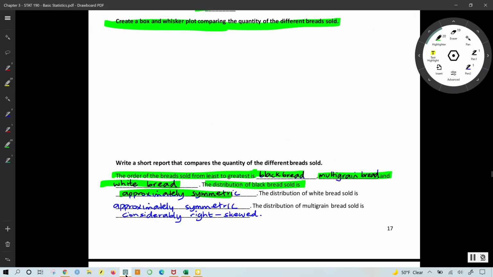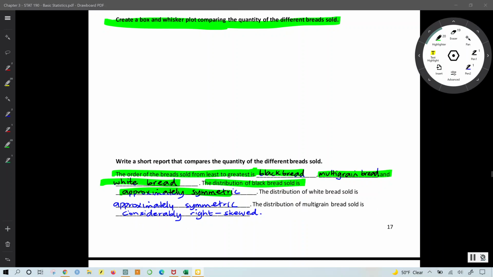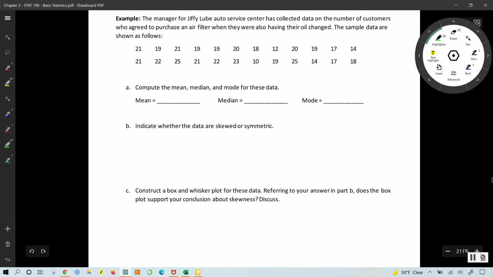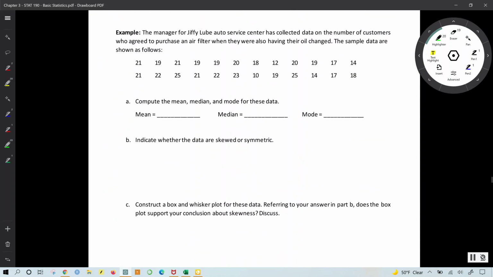So with that said, that supports the statement here that the distribution of white bread sold is approximately symmetric, while the distribution of multi-grain bread sold is considerably right-skewed. With that question completed, we proceed to the last question on that topic or concept.